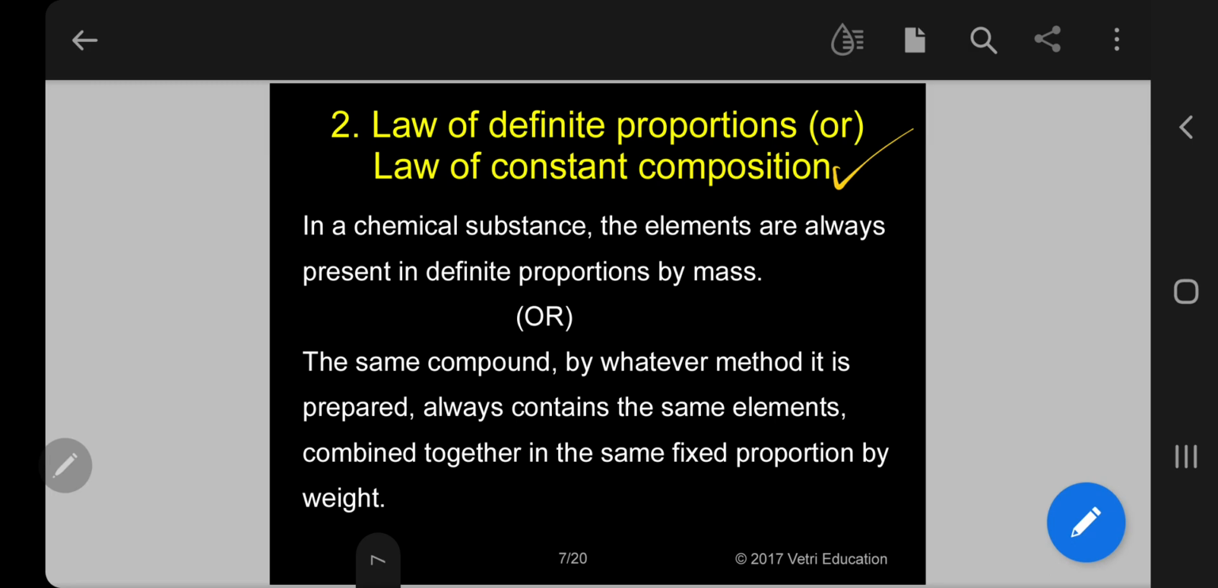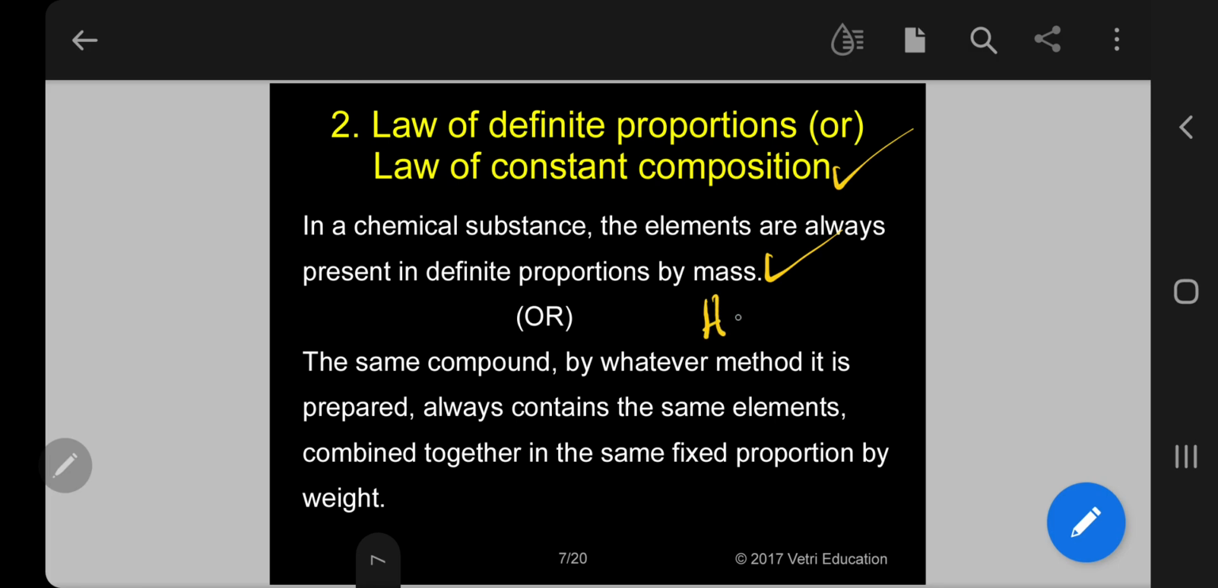This we can give in 2 or 3 ways as a statement. So here I am giving the 2 statements. One is, in a chemical substance, the elements are always present in definite proportion by mass. What is the meaning of this sentence?